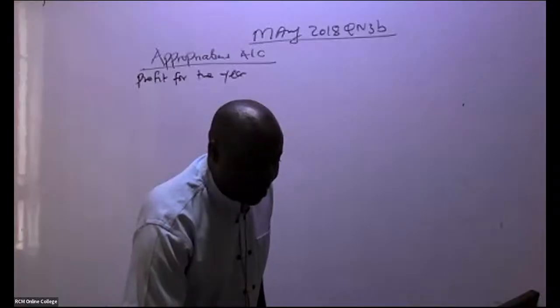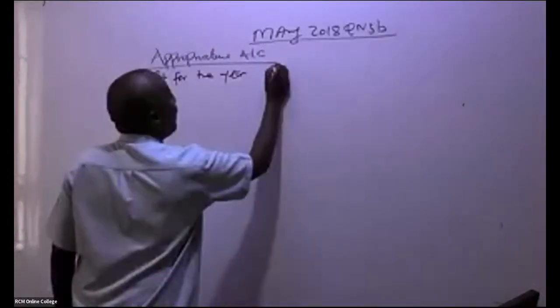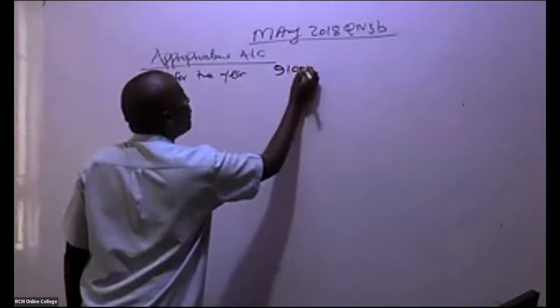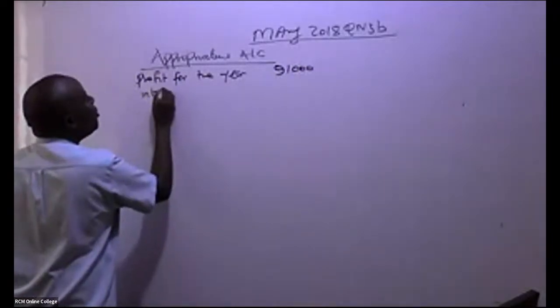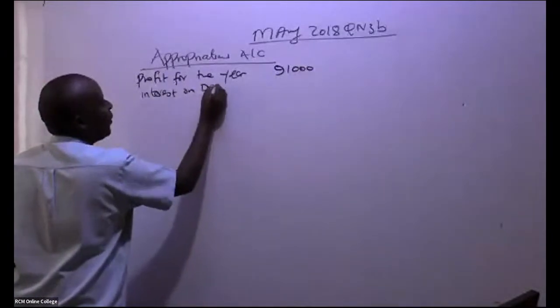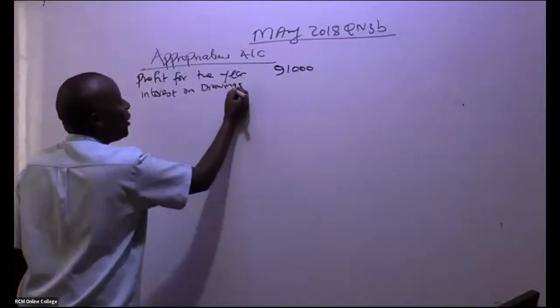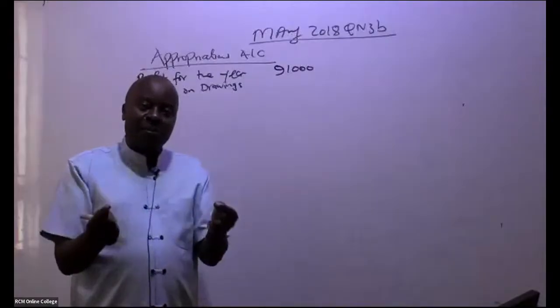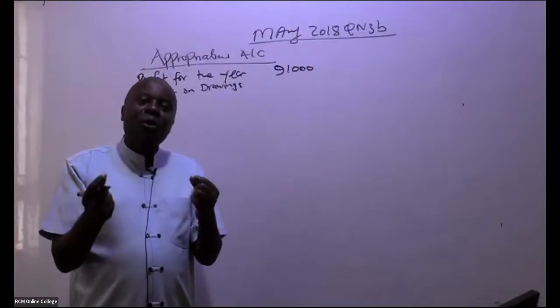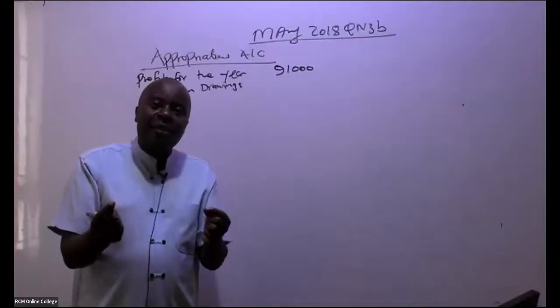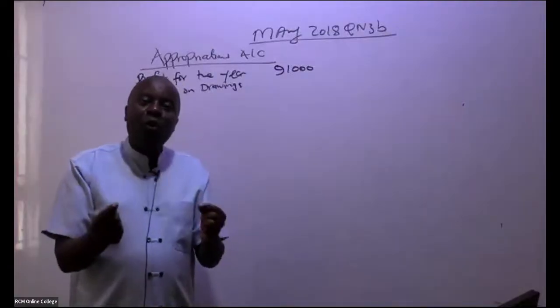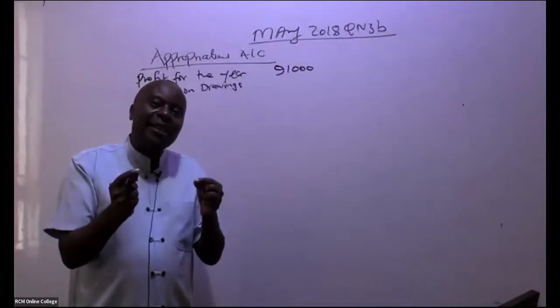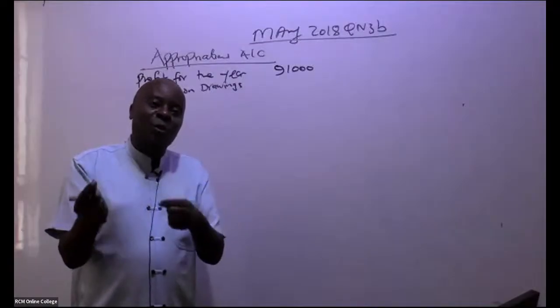Great. Now, this 91,000 profit for the year, if there is any interest on drawings. Remember, as partners, we keep on drawing amounts from the audit firm. Because we would want to discourage drawings from the firm, we normally charge a soft interest, like a soft loan to you.